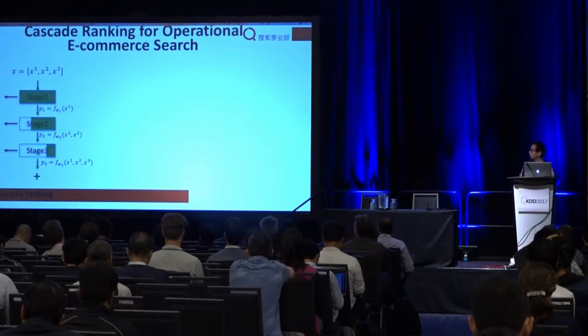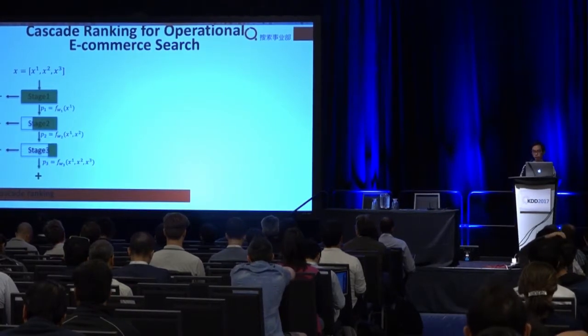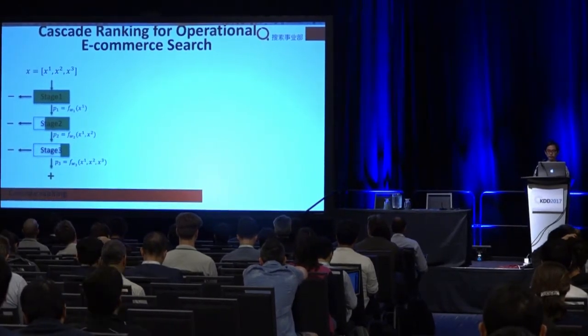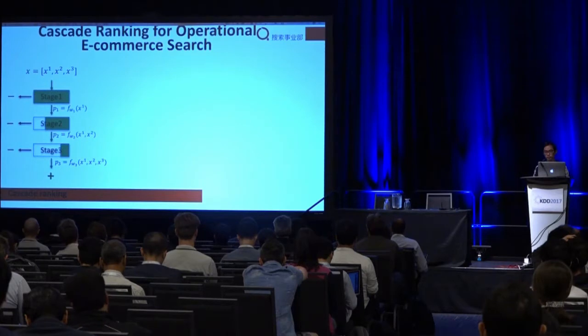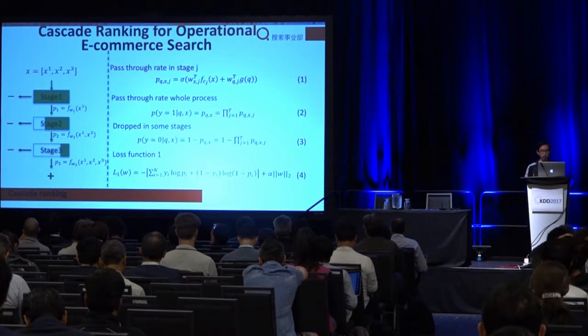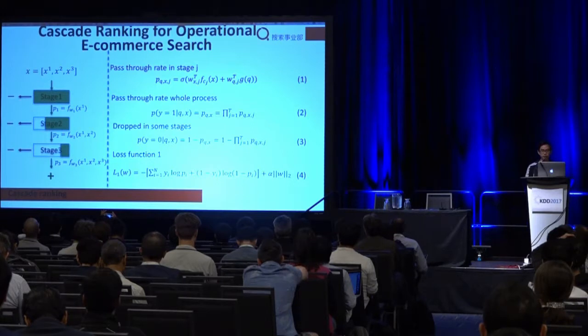The whole ranking procedure is divided into several separated stages. In each stage, part of the features are selected to calculate a probability, which tells whether the item can pass through. In equation 1, Q denotes the query, X denotes the item, and J denotes the stage.